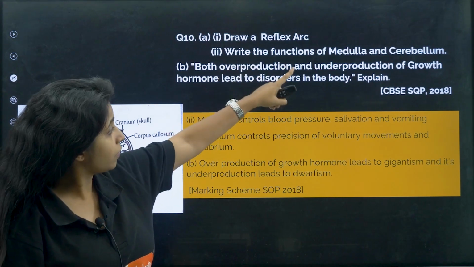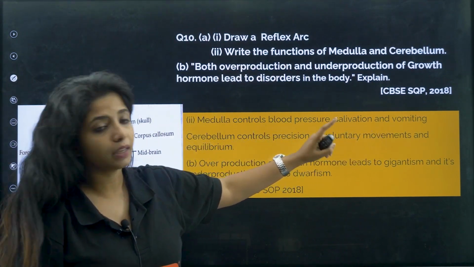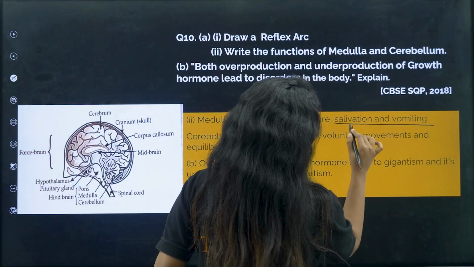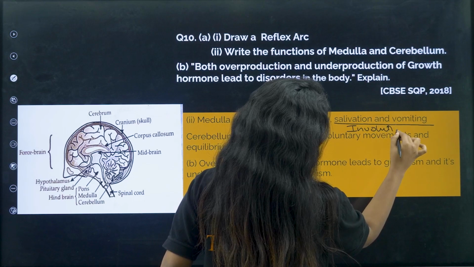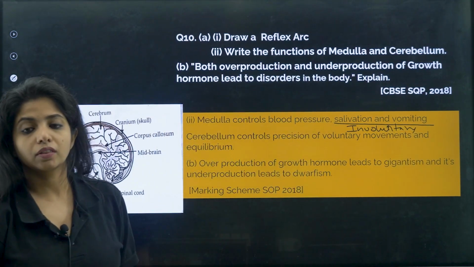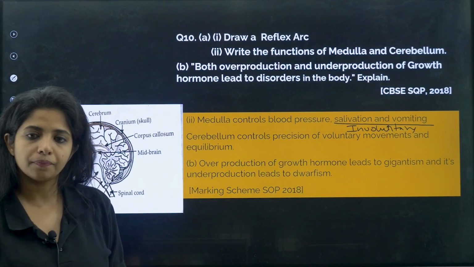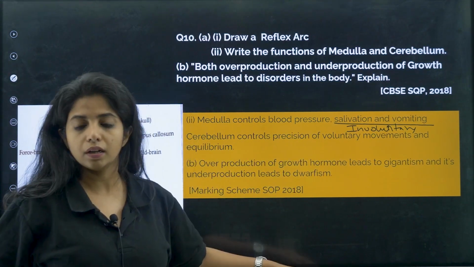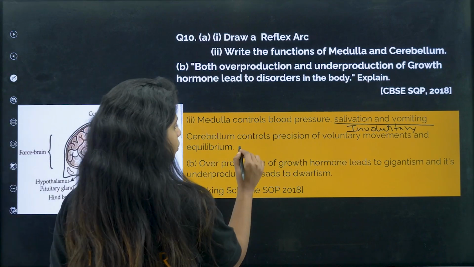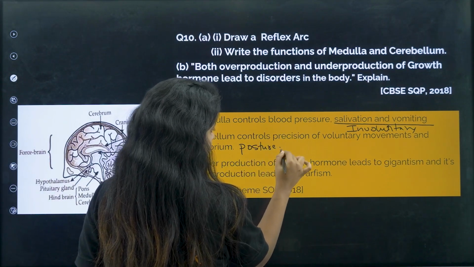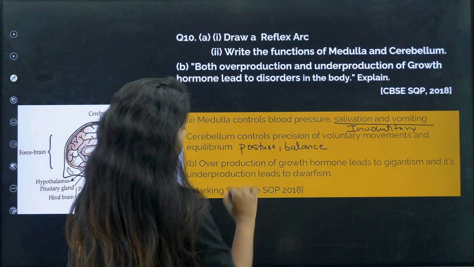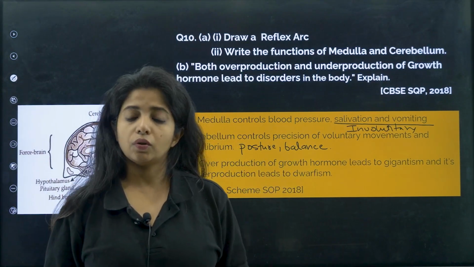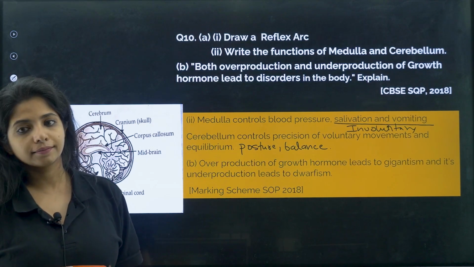Okay, write the function of medulla. Medulla controls blood pressure, salivation, vomiting, everything. Apart from breathing rate and everything, these involuntary things are also controlled by the medulla. You cannot control vomiting, salivation and stuff like that. This is involuntary. This is also controlled by the medulla. Now cerebellum controls precision of voluntary movements and equilibrium. Obviously you can voluntarily control all these things, right? So these things, or you can write posture and balance as well. Now overproduction of growth hormone leads to gigantism and its underproduction leads to dwarfism. You can also write about pituitary gland. That will be really good.